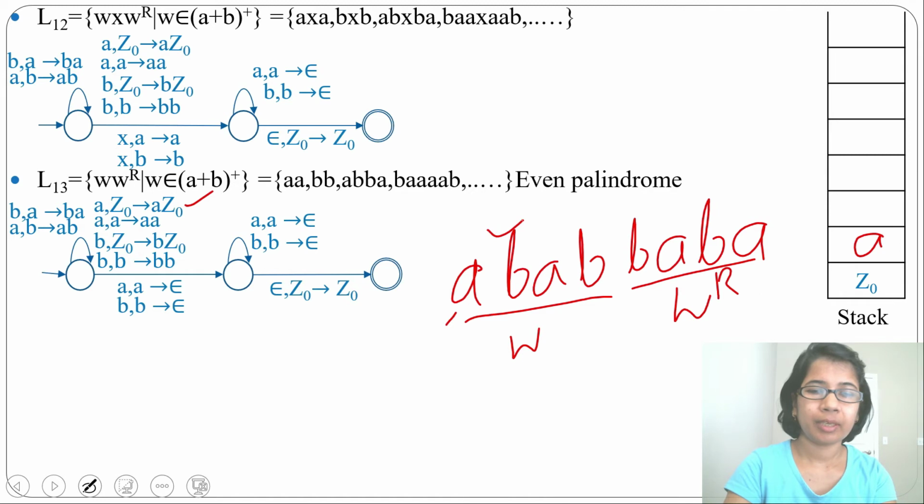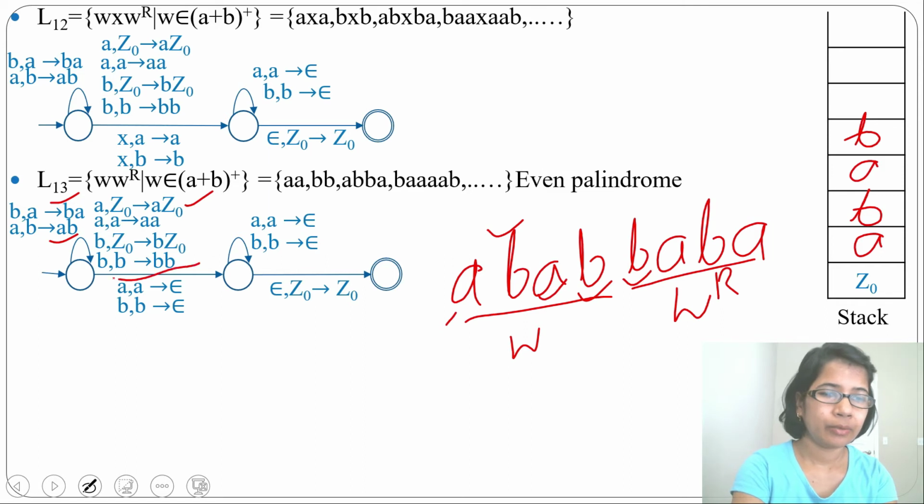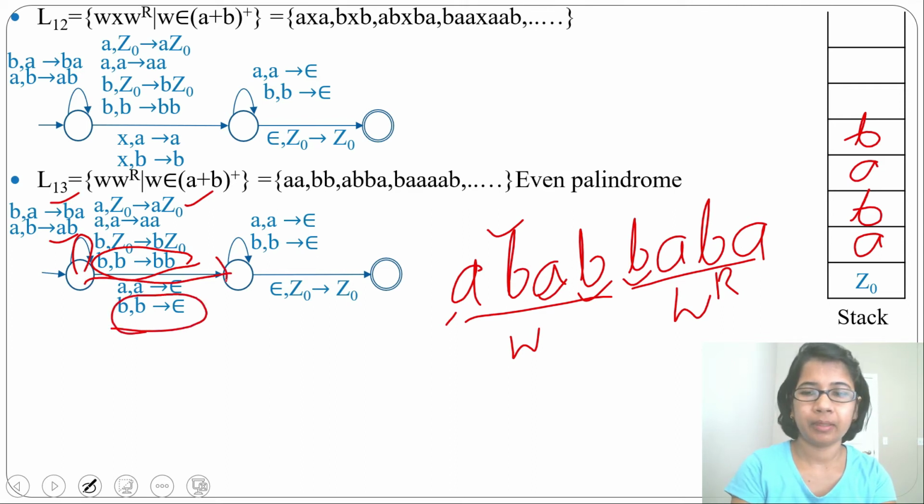Next, for input alphabet B and topmost stack symbol A, it will push B above A. Next, for A, it will push A above B. Next, for B, it will push B above A. Next, for this B, it may go into the self loop, or it may use this transition and pop B. It cannot identify which B is the middle, after which input alphabet we should start popping.